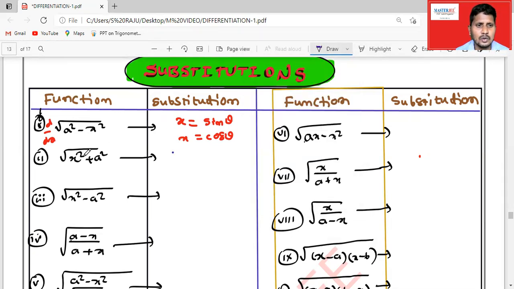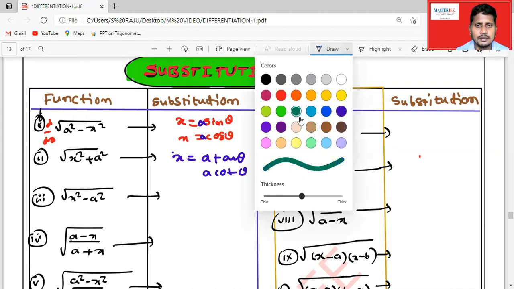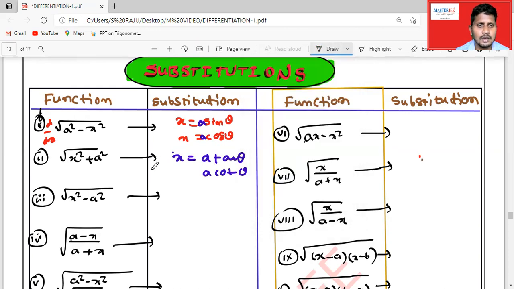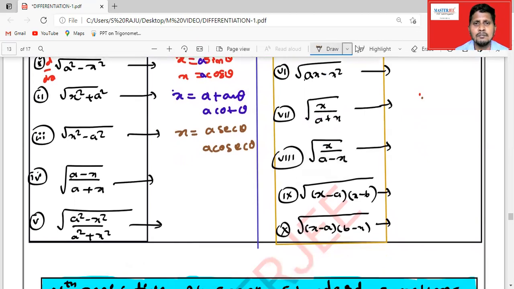And coming to root over x square plus a square, in that case, you can substitute x is equal to a tan theta or a cot theta. Coming to the third one, you have to substitute x is equal to a secant theta or a cosecant theta. Any one of the functions you can substitute, so we'll get the simplest form.